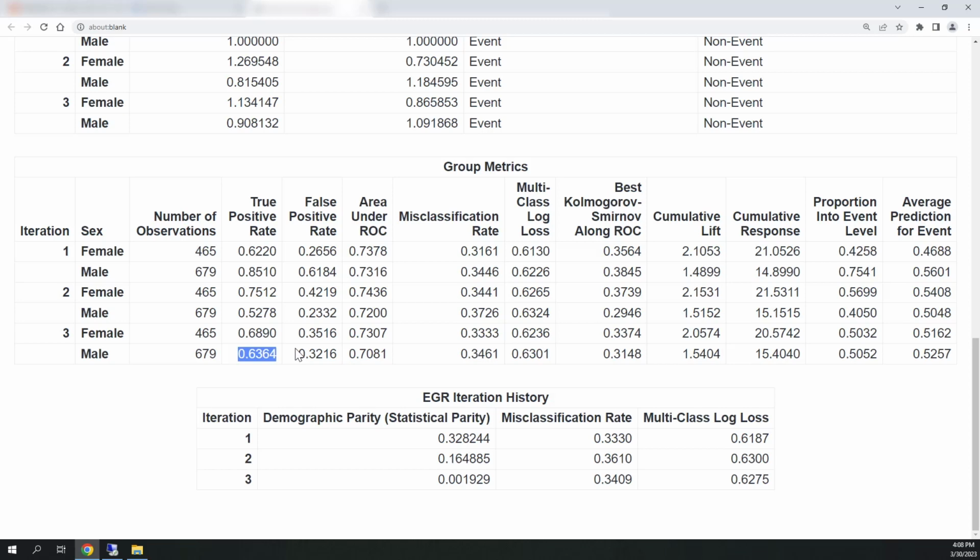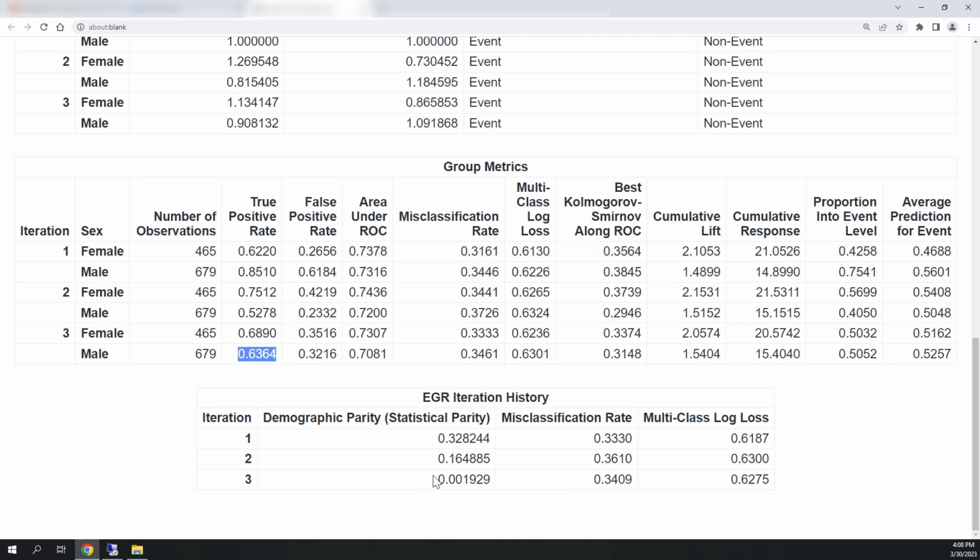And I can look at not only true positive rate, I can look at my false positive rate, and I can see obviously true positive rate, higher is better, false positive rate, lower is better. The area under the ROC curve, higher is better. We can see our misclassification rates, our multi-class log loss, where lower is better, our best Kolmogorov-Smirnov statistic along the ROC curve, where higher is better, and we see our cumulative lift, where higher is better, our cumulative response, proportion into event level, and average prediction for events. So this is a lot of great information.